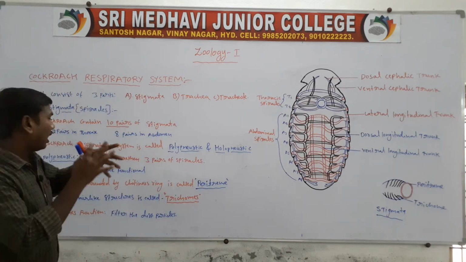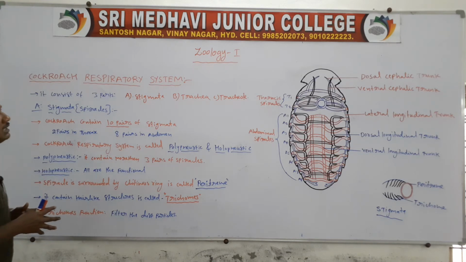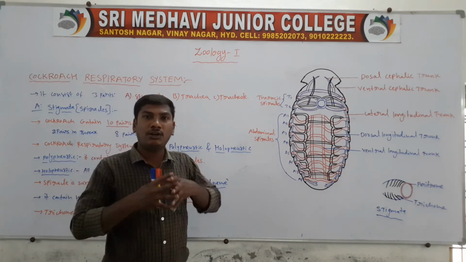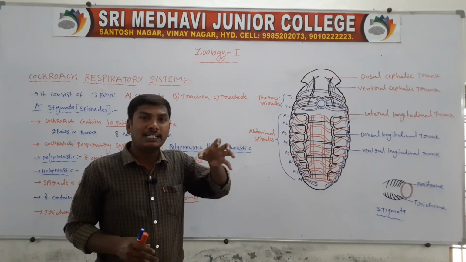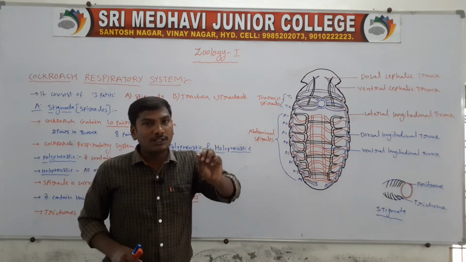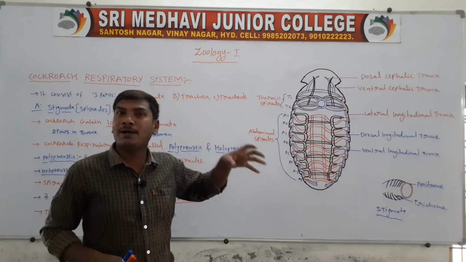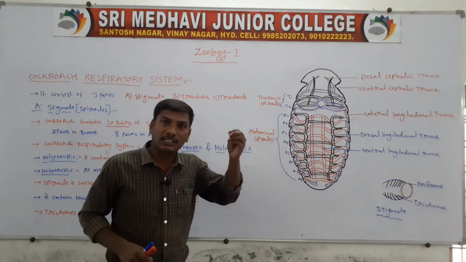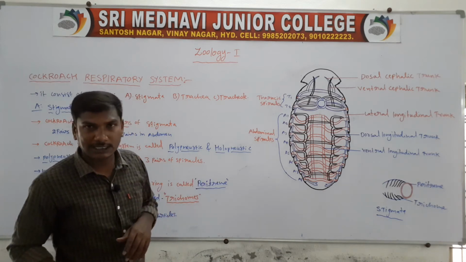Next, the cockroach respiration is called polynucleic respiration and holonucleic respiration. Polynucleic respiration means that more than 3 pairs of spiracles are present. So that respiration is called polynucleic respiration.